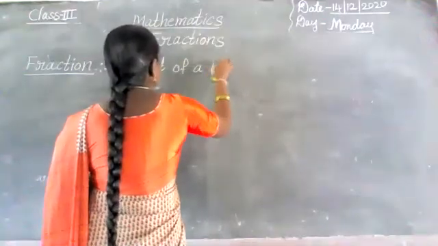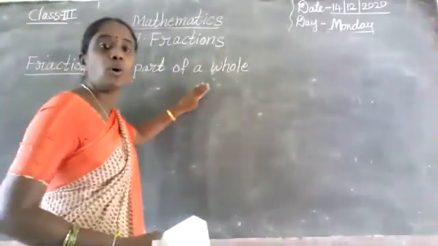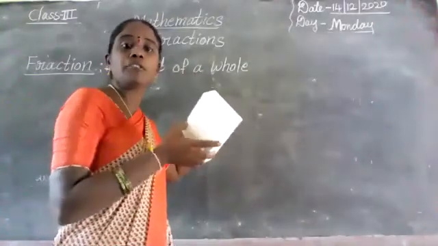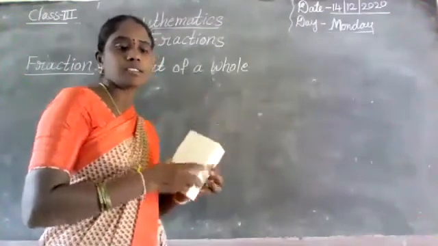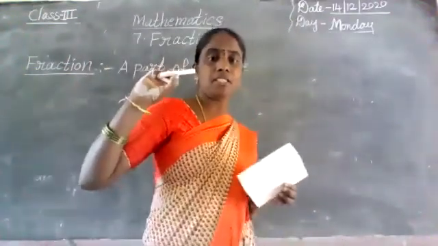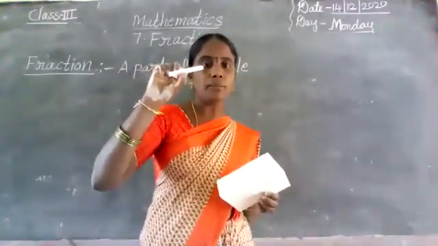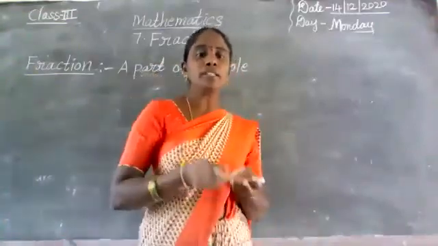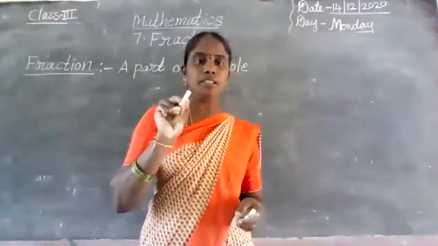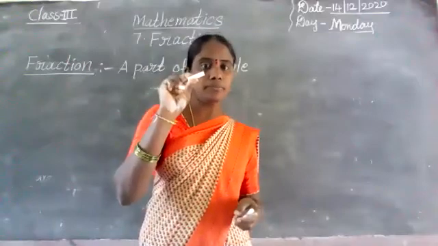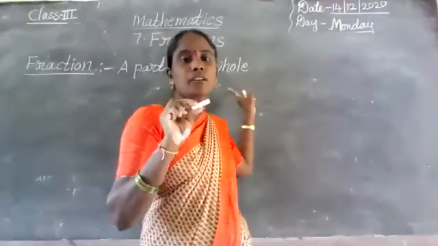Part of a whole. Whole means total. Okay? Whole means total, the full object. First, the total chalk piece, this is the whole. This is one whole object. A part of a whole means I made two parts. I gave one part to another one. The other person got half a chalk piece. Half a piece of chalk. That is a part of a whole.